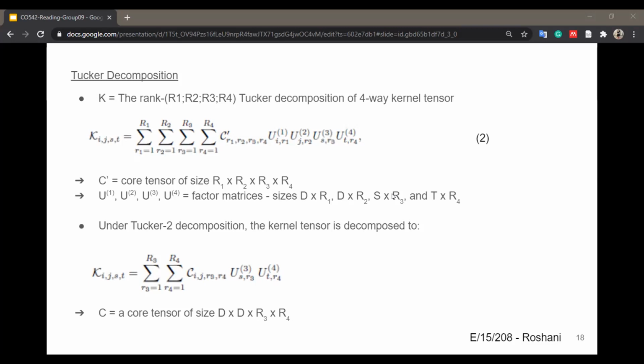In the Tucker decomposition, every mode does not have to be decomposed. For example, mode 1 and mode 2, which are associated with spatial dimensions, are not decomposed because they are already quite small. Under this variant called Tucker-2 decomposition, the kernel tensor is decomposed as in the bottom equation.